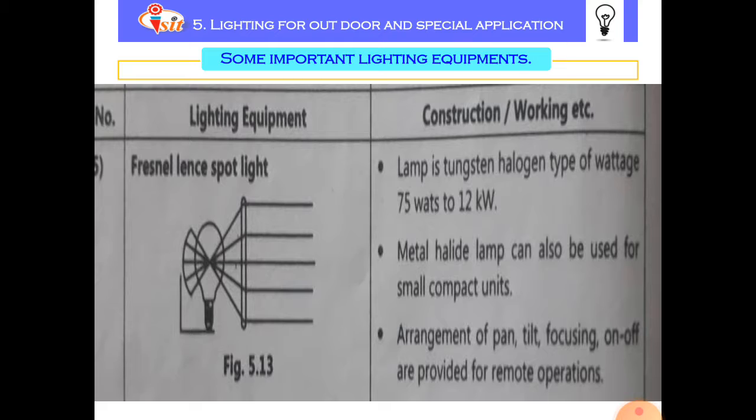So these are the various reflectors used to produce various types of shadows, that is hard shadows and soft shadows, on the stage while recording pictures, drama, as well as for photography purposes.